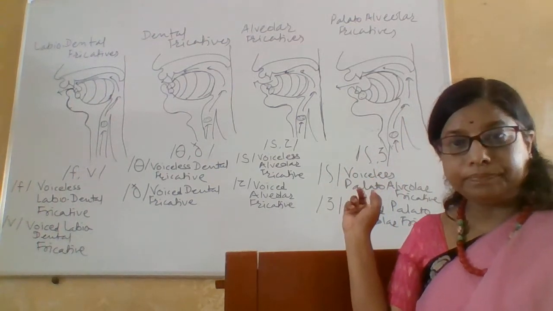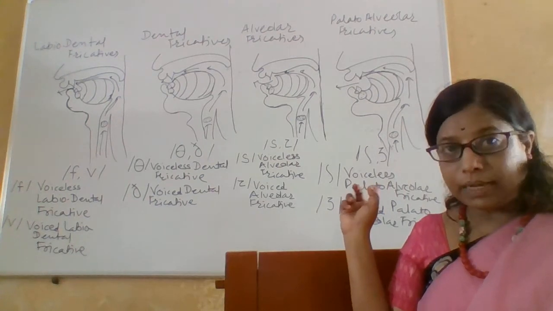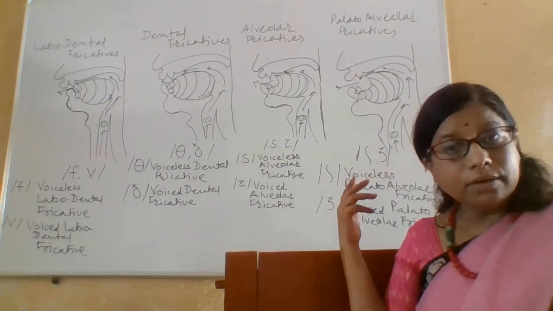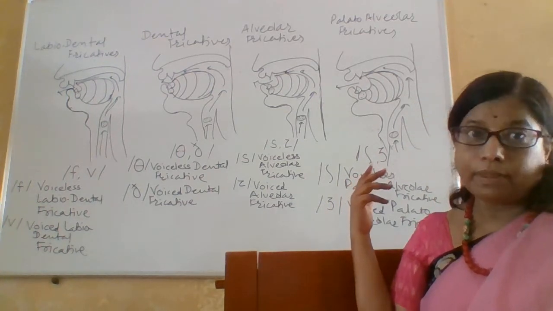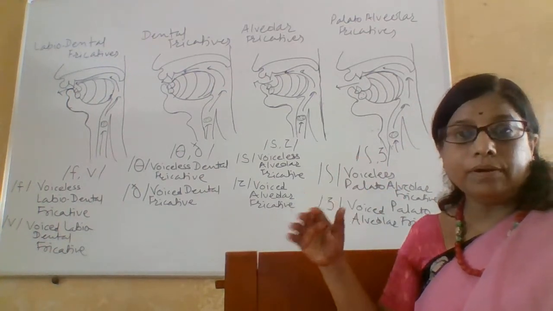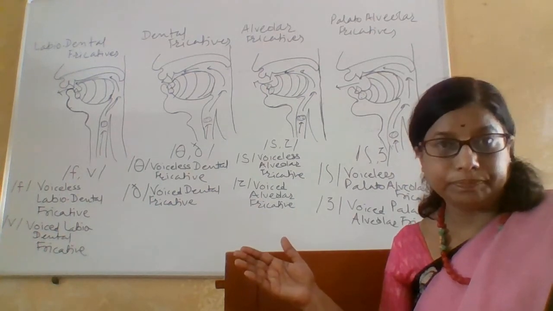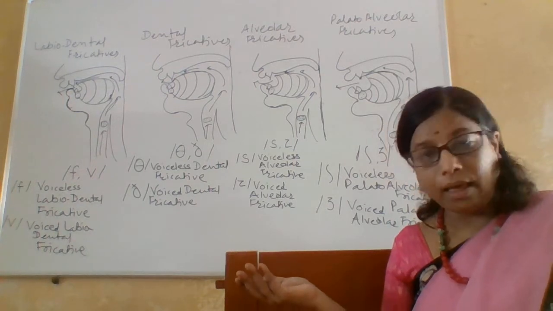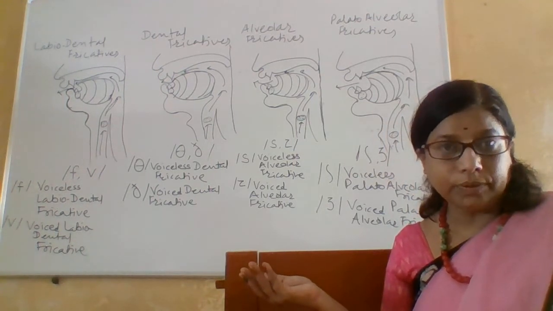Last figure, in the last figure we have sh, j, palato-alveolar fricatives. Sh, as in sugar, as in shall, should, cash.